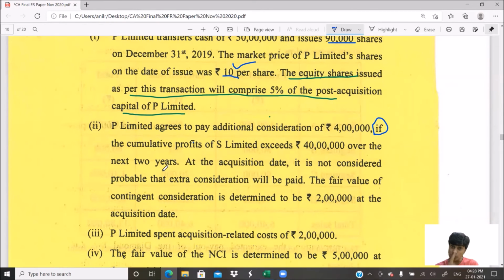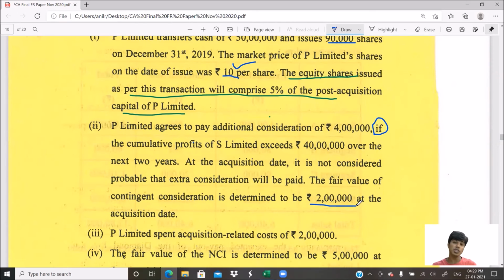We would always make provision for such consideration payable based on certain conditions at the fair value, based on the actuarial valuation. Here they have told us the fair value of the contingent consideration is 2 lakh. So you take it at 2 lakh.